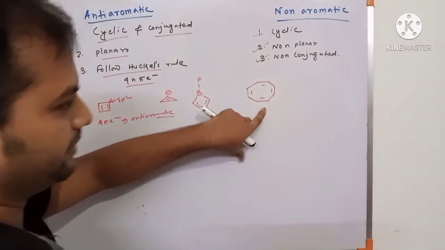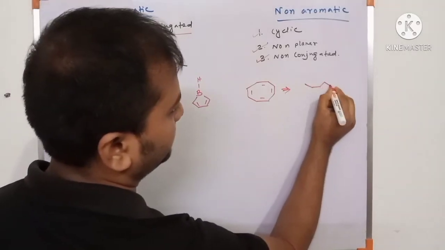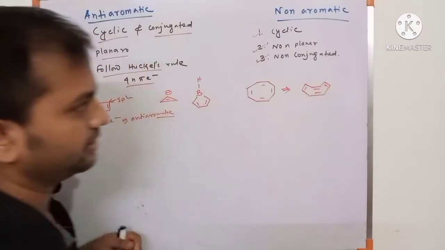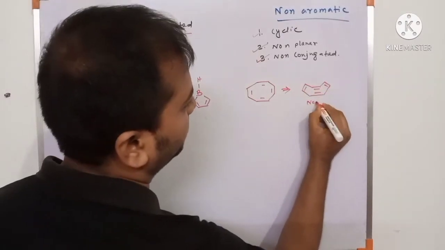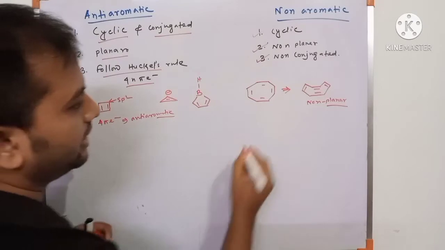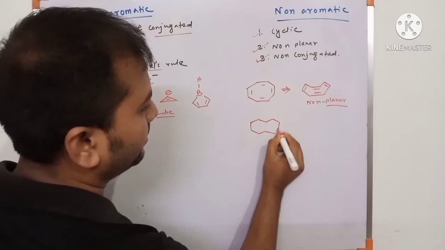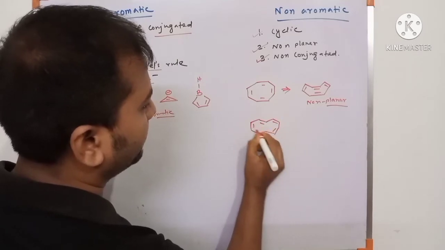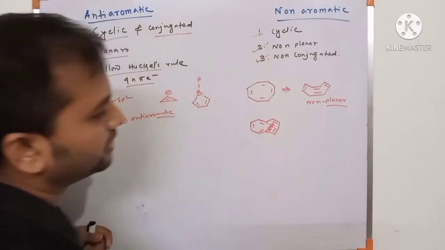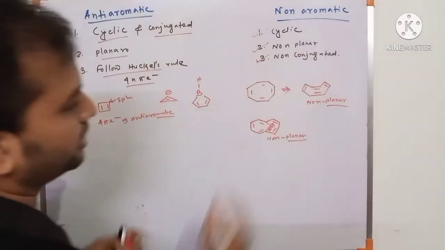This is a 4 pi electron system, but it is not planar because it has a tub-shaped structure. This is the original structure. It is non-planar, so this is a non-aromatic compound. Another example: suppose there are 2 hydrogens, and there is 2 hydrogen repulsion. So this is a non-planar molecule, and this is also a non-aromatic compound.